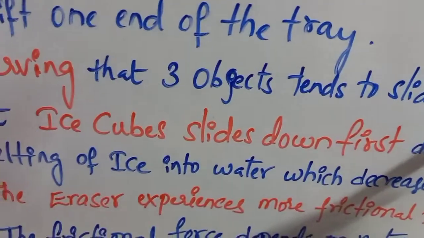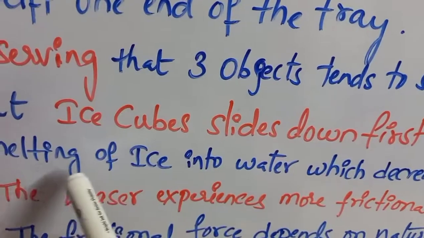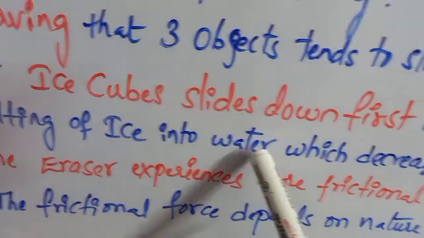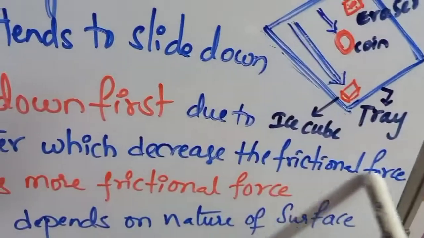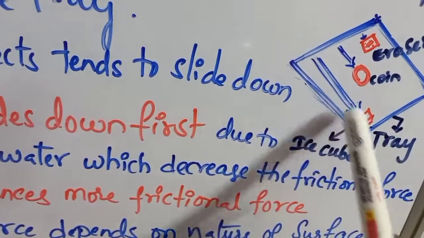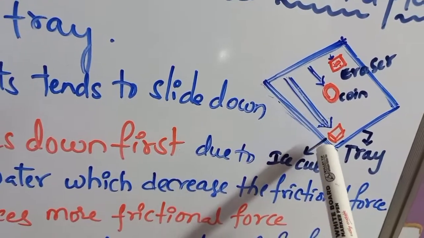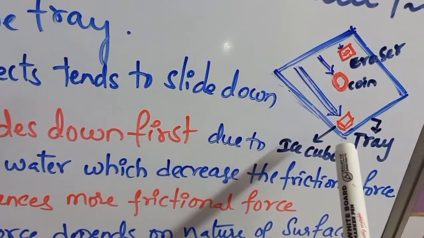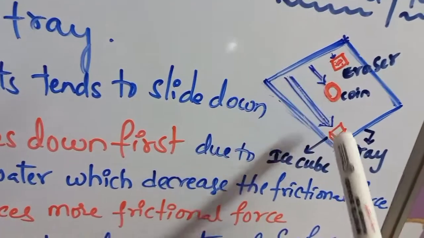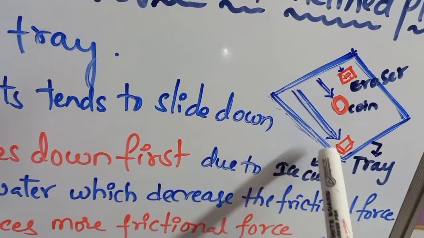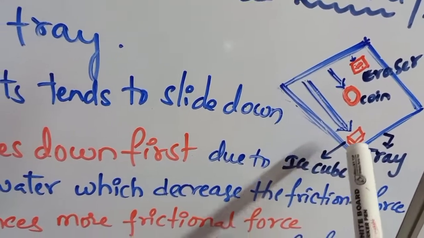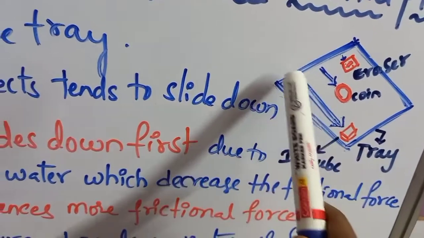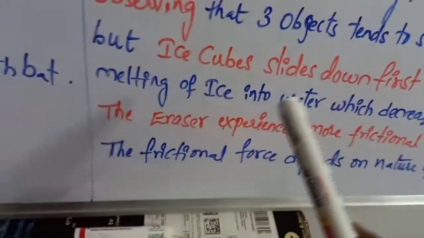What is going to take place here? When we place the ice cube here, it starts melting. When the ice melts, it gives water. The melting of ice into water decreases the frictional force. Between the ice cube and the surface of the tray there is some frictional force, and due to the water produced by melting, the frictional force decreases. When the frictional force is decreased, that means resistance towards the motion is decreased, and the movement becomes faster. Hence, the ice cube will move very fast to the other end, sliding down faster compared to the remaining 2 objects.